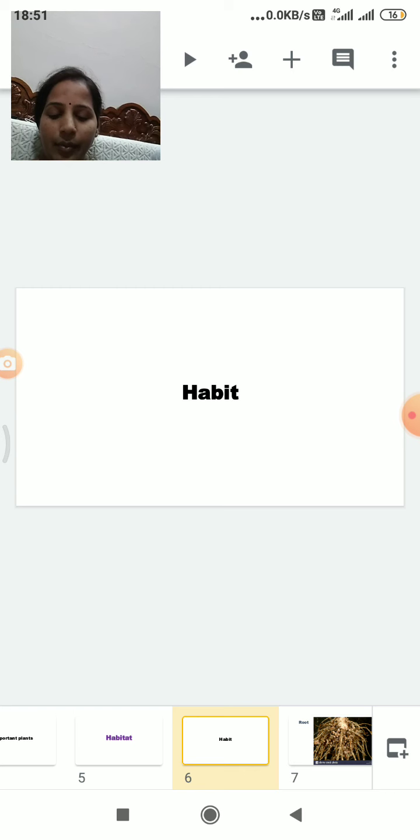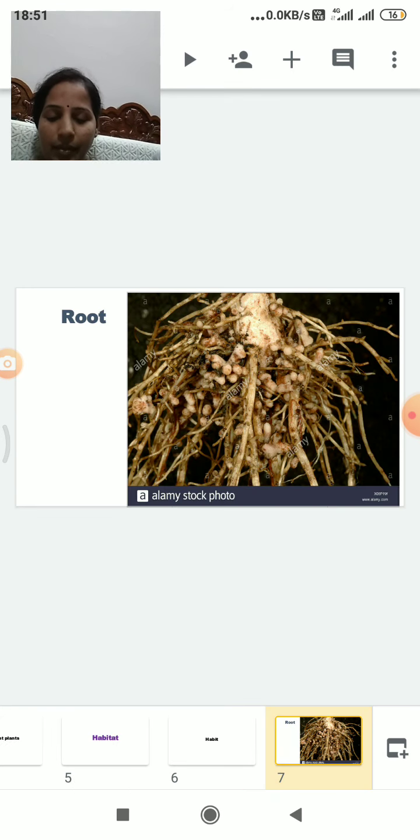In habit, most plants are herbs, and very few are trees. Examples of trees are rosewood and red sanders.